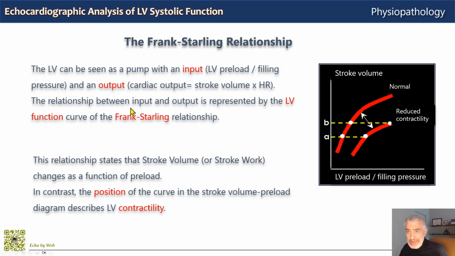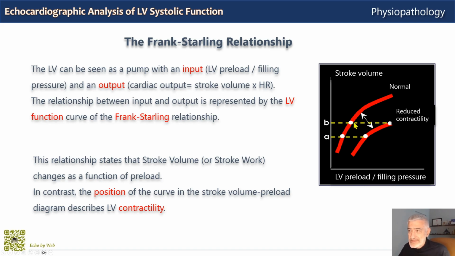Now, the relationship between the input, the preload, and the output, the stroke volume, is represented by the left ventricular function curve, these curves here in red, which define the Frank-Starling relationship. Again, as we have seen for the other relationships, the systolic pressure-volume and systolic function-afterload relationships, the contractility here is defined by the position of the line on the stroke volume-preload graph. And this relationship states that stroke volume changes as a function of ventricular preload.